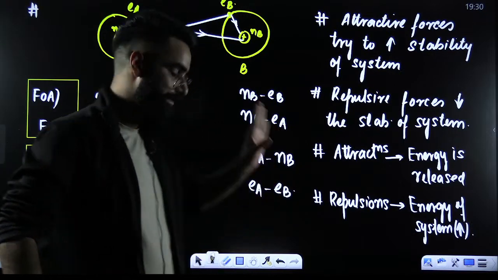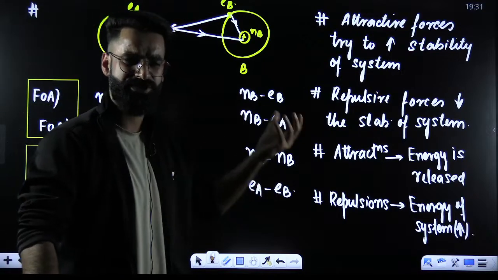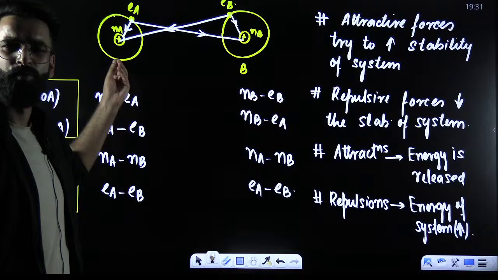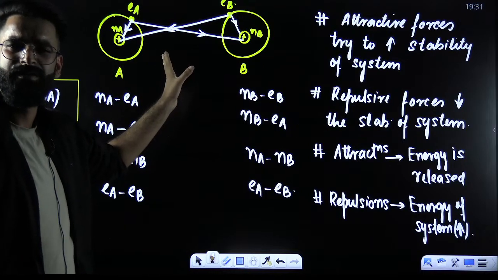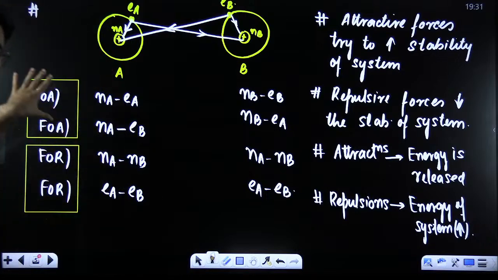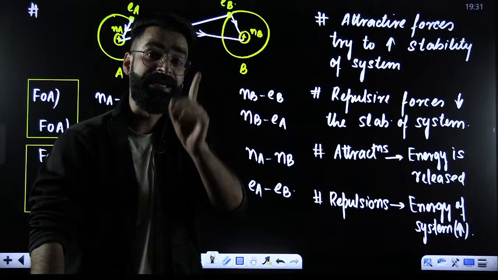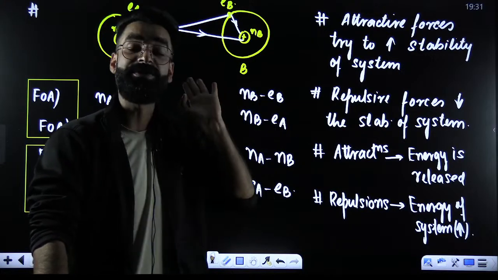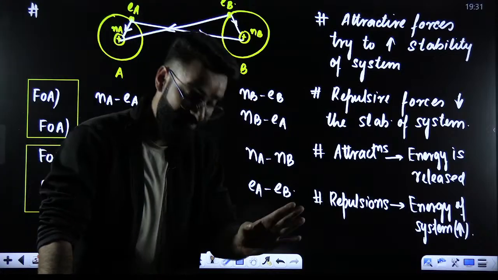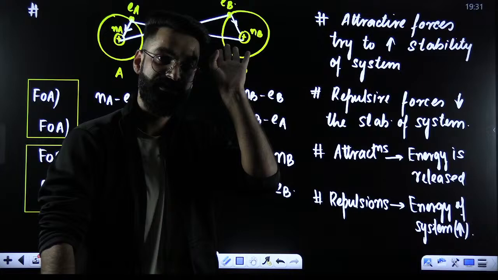Okay. Now, guys, this was just general information. Whenever you see two atoms, how many types of forces arise between them? Two types of forces: attractive force and repulsive force. Attractive force always leads to increase the stability of the system, and repulsive force always leads to decrease the stability of the system. Whenever there are attractions, energy is released and stability is increased.